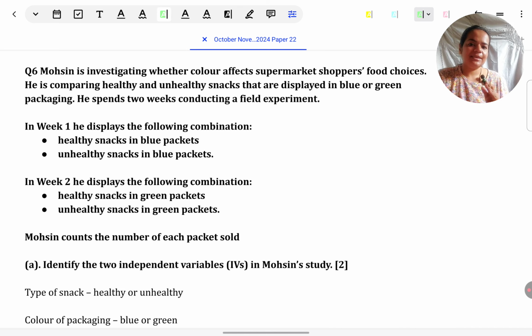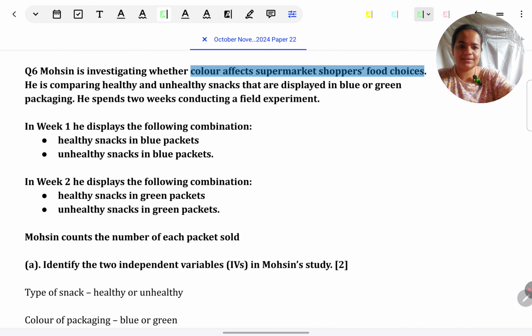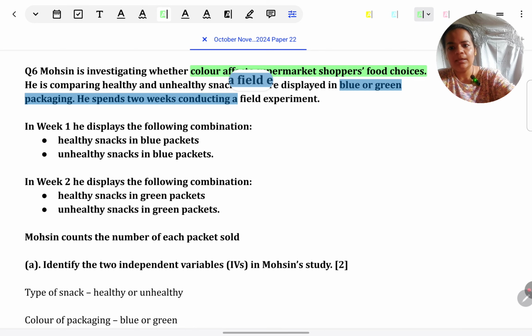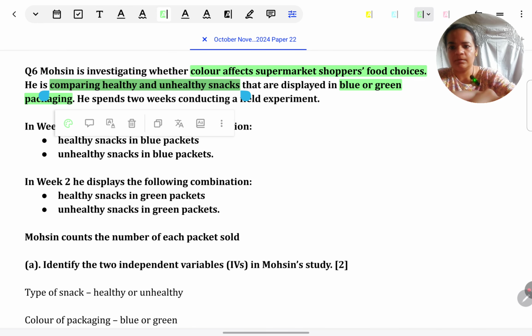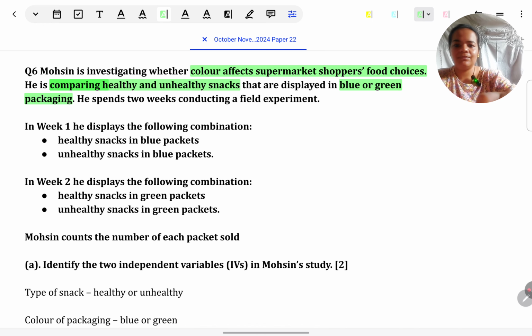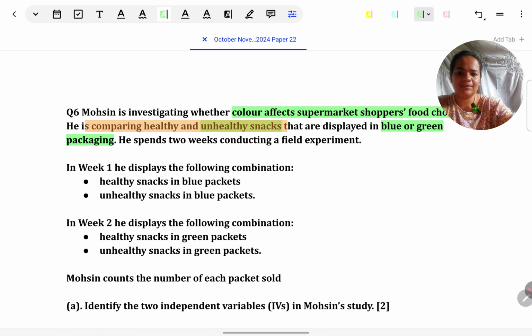Mohsin is investigating whether color affects supermarket shoppers' food choices. He's comparing healthy and unhealthy snacks that are displayed in blue or green packaging. He spends 2 weeks conducting a field experiment. Okay, as you're reading, keep noting the main features. So some IV, some DV, some things we can keep seeing here.